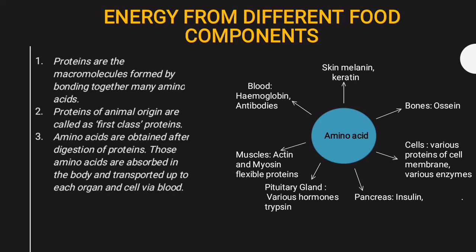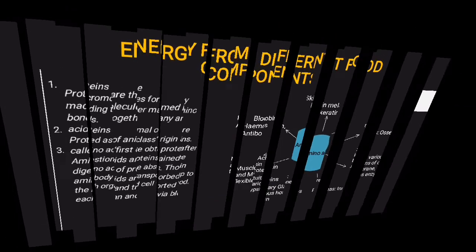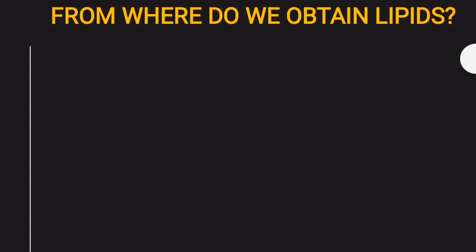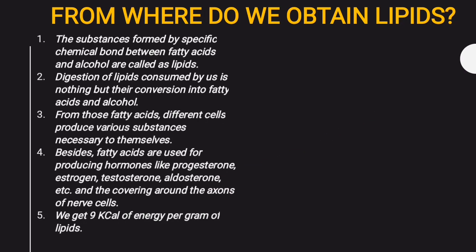Now we move to the next part, that is, we'll be learning about lipids. So basically what are lipids and from where do we obtain lipids? To break down lipids for you, the word lipids may be a new word for you, but it's a very simple word. To understand lipids, you have to understand fats. Lipids basically means fats.